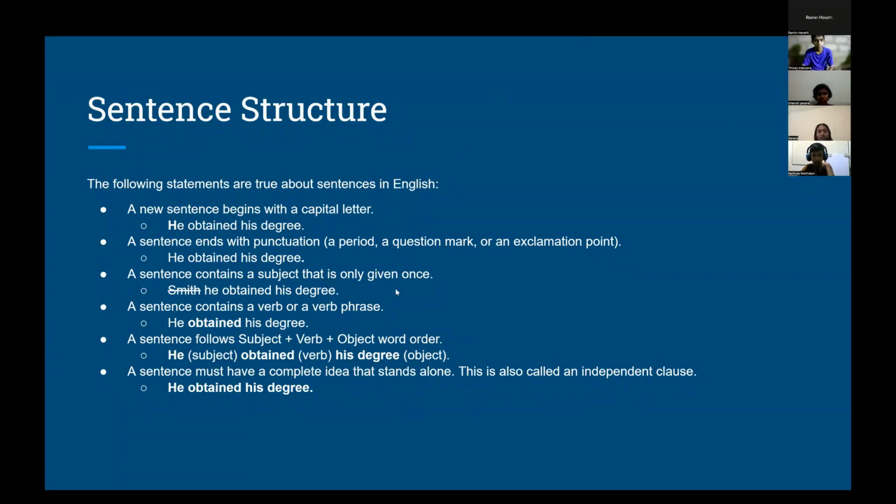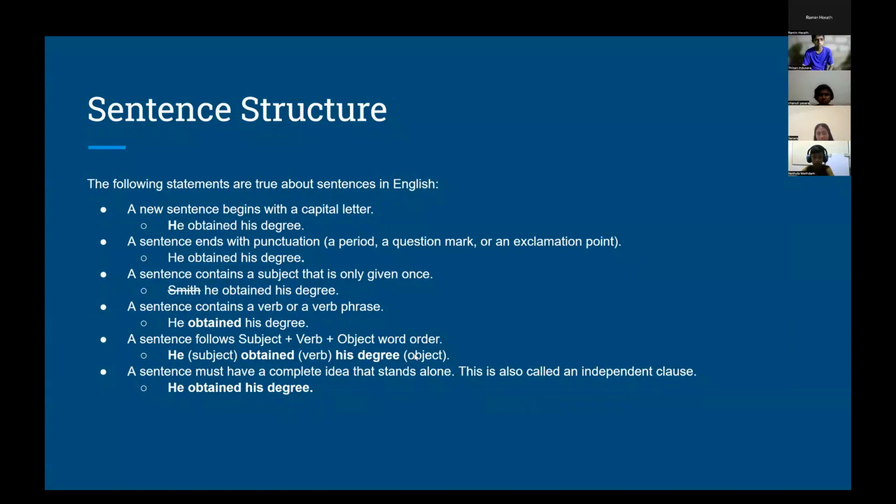So a sentence always contains a verb or a verb phrase, for example, "he obtained his degree." And a sentence always follows a subject, verb, object word order. Using the same sentence, we have "he" as the subject, "obtained" as the verb, and "his degree" as the object.